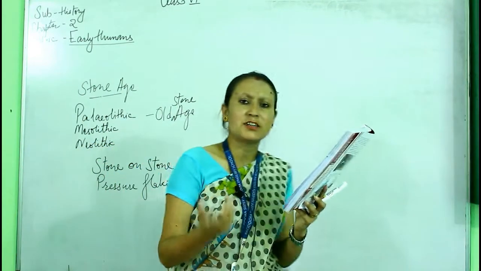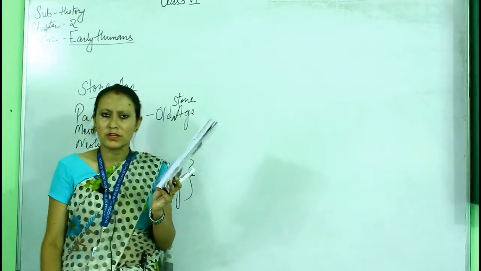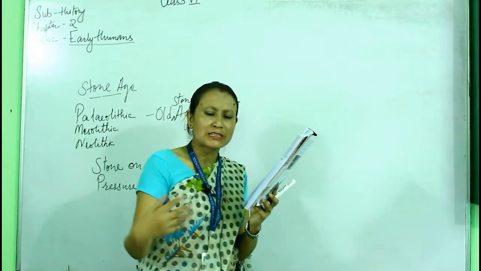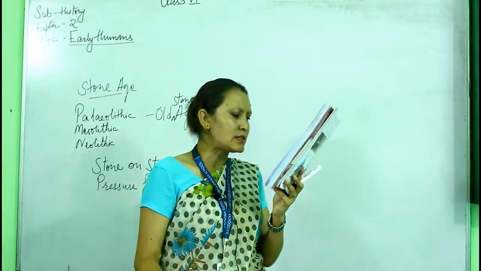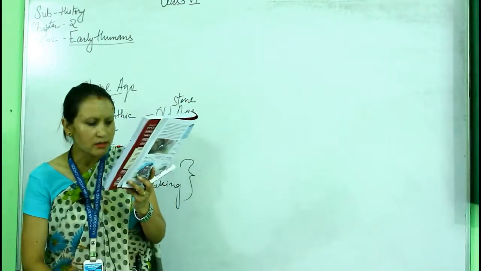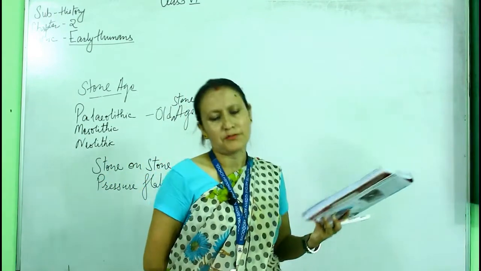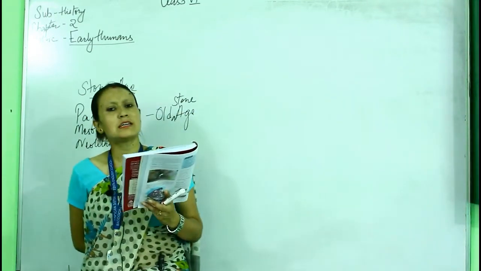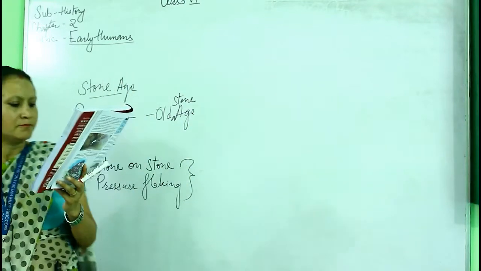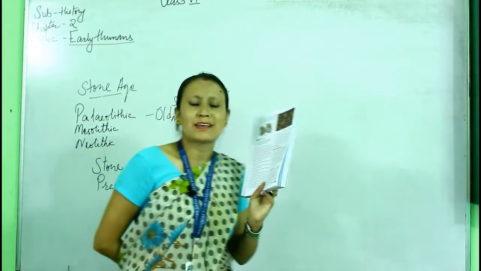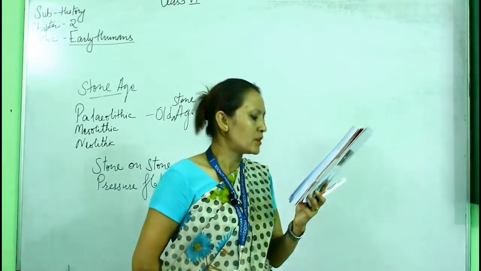Next, they lit fire outside their caves so that animals would not attack them. So, to protect themselves from wild animals, they lit fire outside their caves. And the last one, they kept themselves warm with the help of fire in cold weather. These are three important ways they used it.